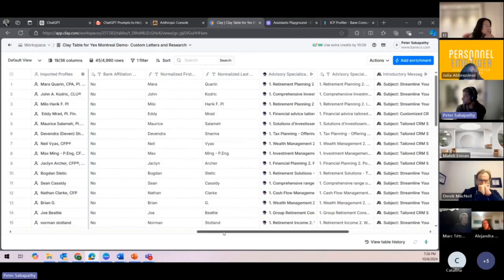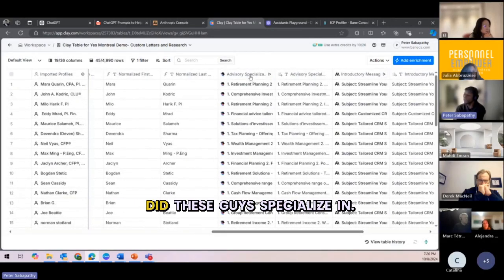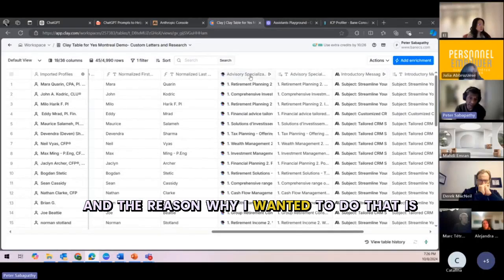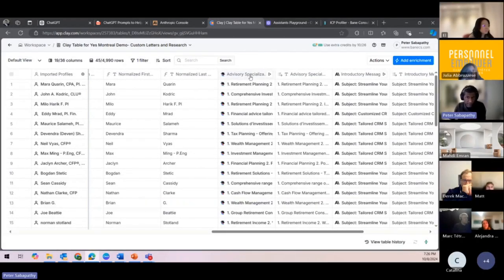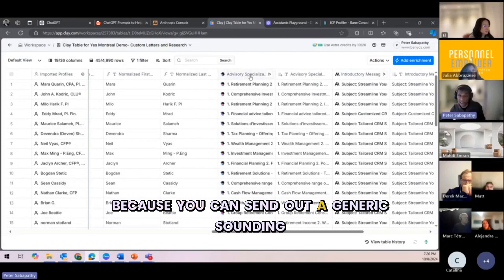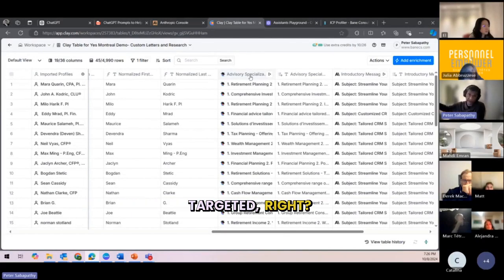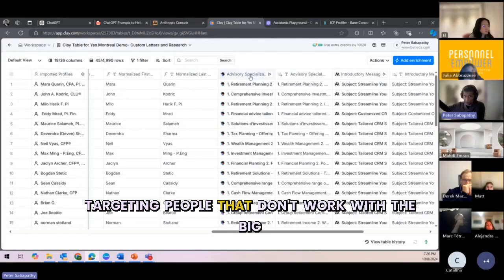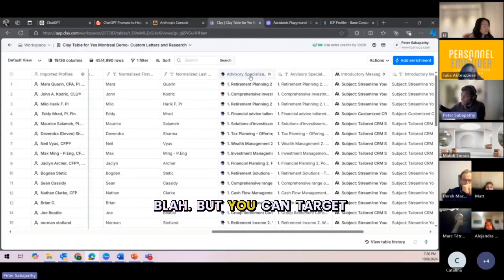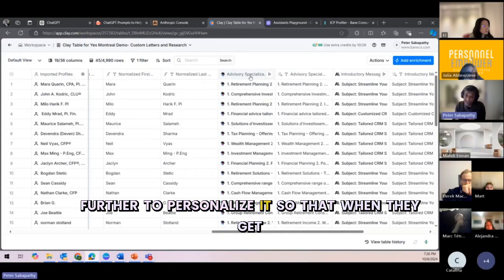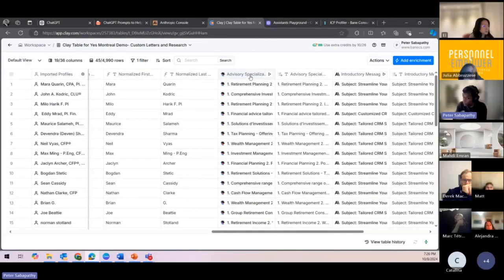Now, the next step is I wanted to look at what these guys specialize in. The reason I wanted to do that is because I want to customize an opening line. You can send out a generic sounding email, and it's not too generic because we're very targeted, targeting people that don't work with the big banks. But you can target further to personalize it so that when they get that email, it feels like you're writing to them. That's really powerful.